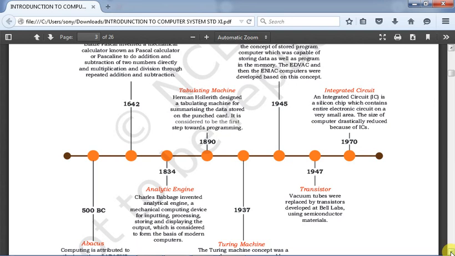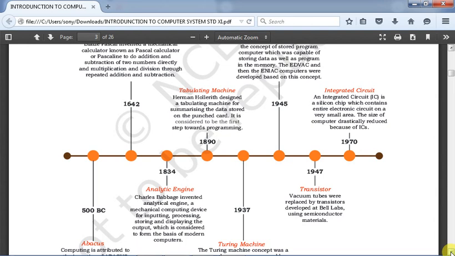Then these transistors were further integrated to form the integrated circuit, in the 1970s. An integrated circuit is a silicon chip which contains an entire electronic circuit in a very small area. The size of the computer drastically reduced because of these ICs, because many different devices used in the manufacturing of a computer came into one place, so the size was reduced.